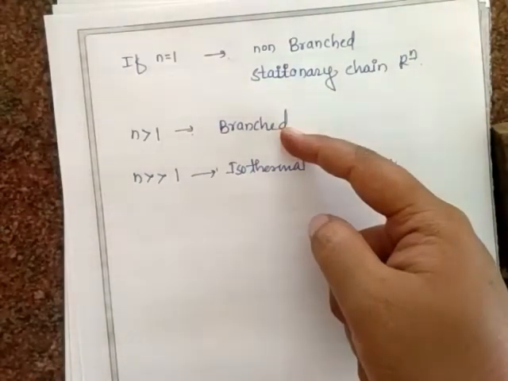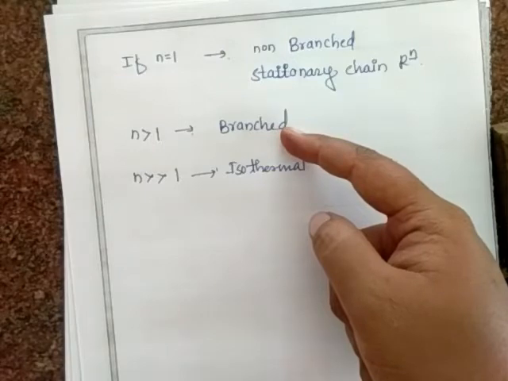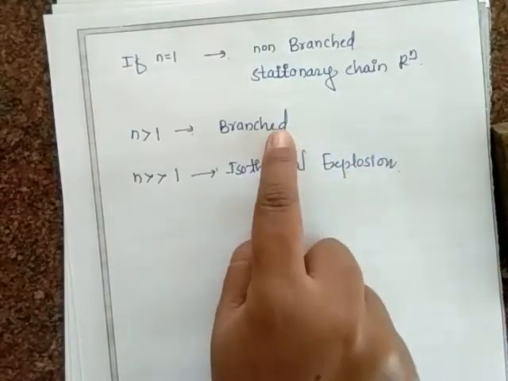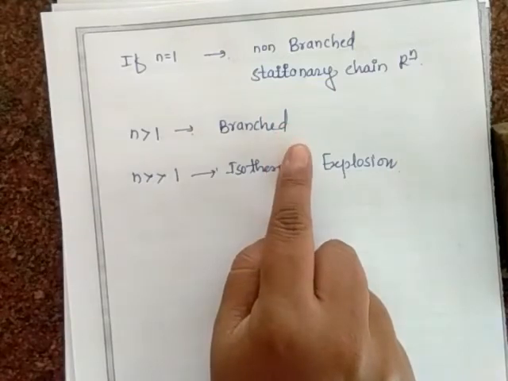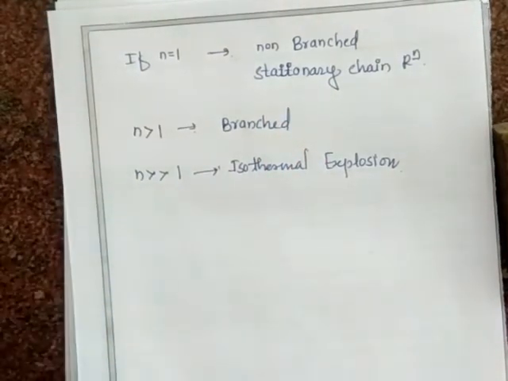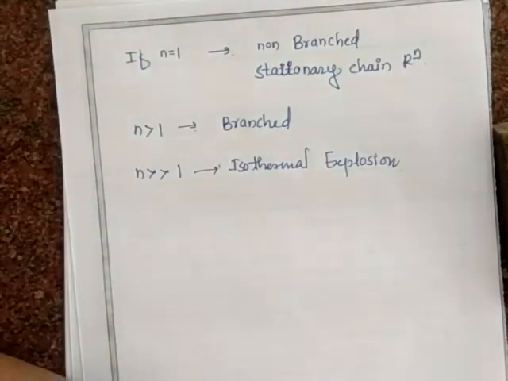And when N is lesser than 1, what will happen? When N is more than 1, the chain carriers are generated along with the product molecules, and the chain reaction is known as branched or non-stationary chain reaction.